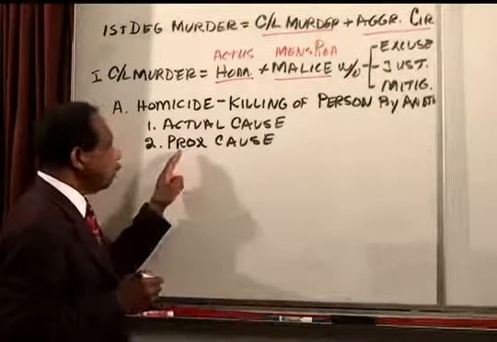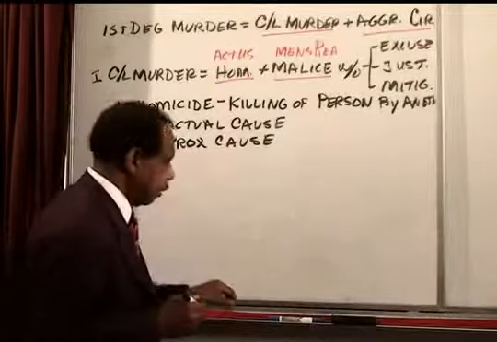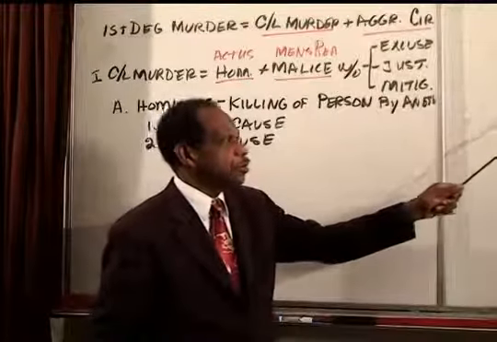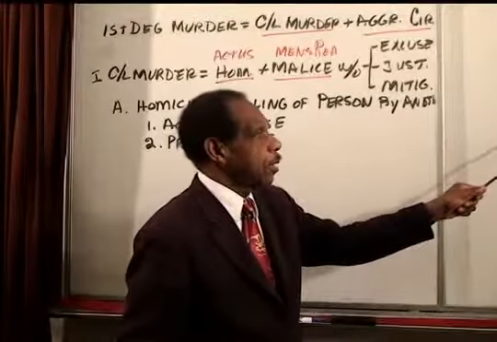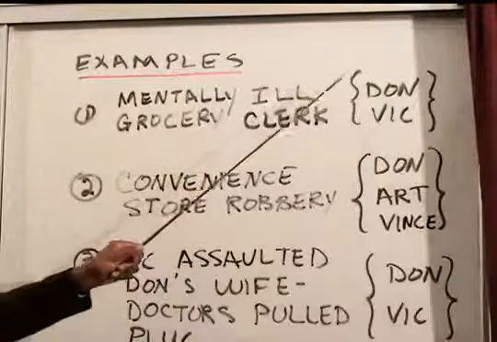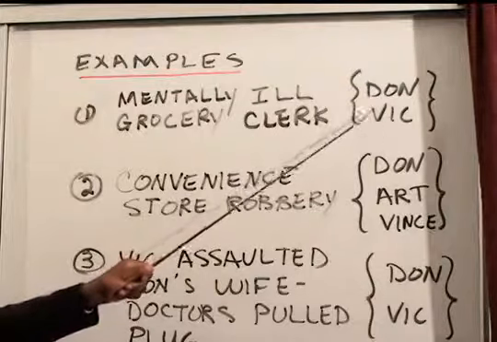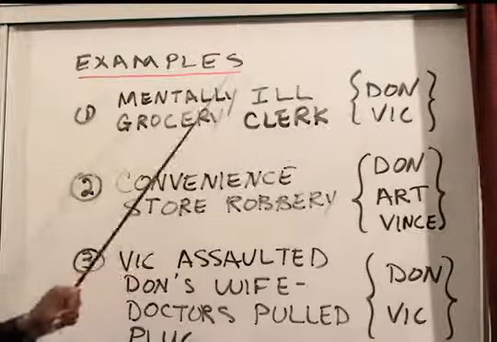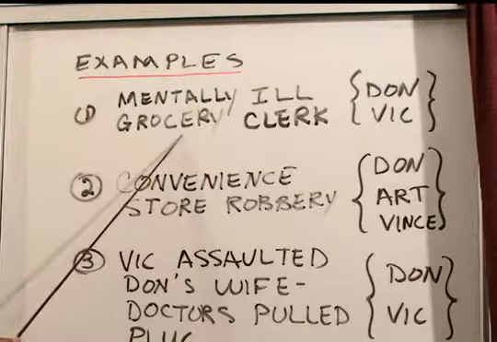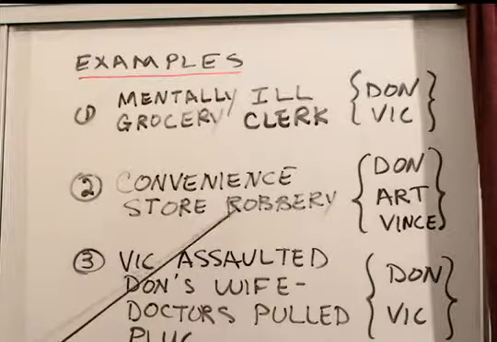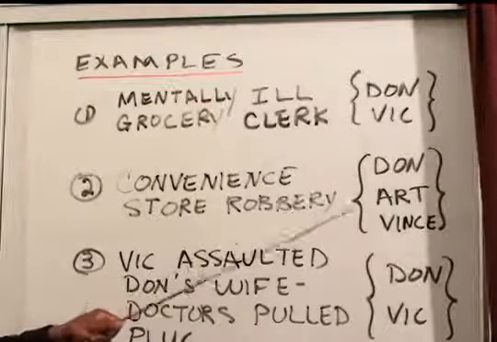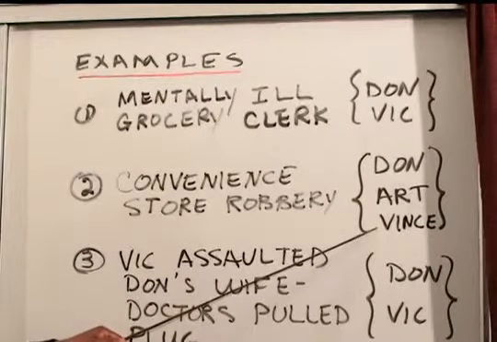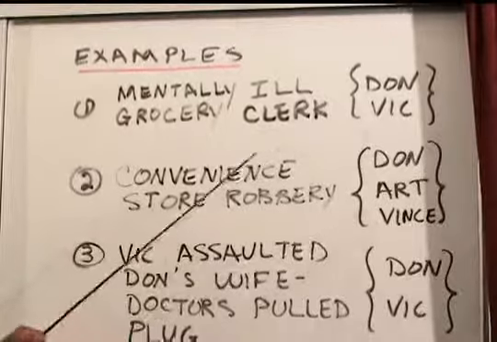Now, we have some interesting examples here. In the case of the mentally ill grocery store clerk, there is no question that Don killed Vic. He pushed him, he fell, he hit his head, he died. So we have the homicide element satisfied. Convenience store, Don shot Vince. There's no question that Don is the actual and proximate cause of Vince's death.